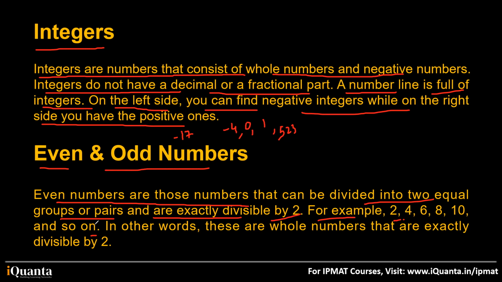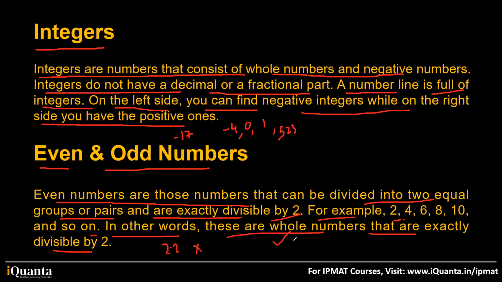So when we divide a number by 2 and there is no remainder, then they are called even numbers. In other words, these are whole numbers that are exactly divisible by 2. So if I say 2.2, you'll say, sir, this is also divisible by 2. Is this an even number? No. Even numbers are whole numbers that are exactly divisible by 2. Is this clear? Even and odd numbers?